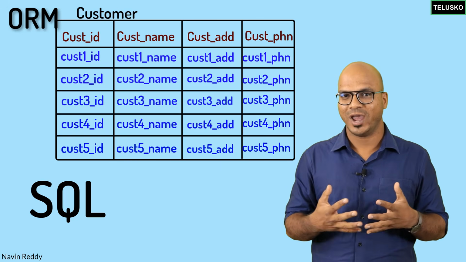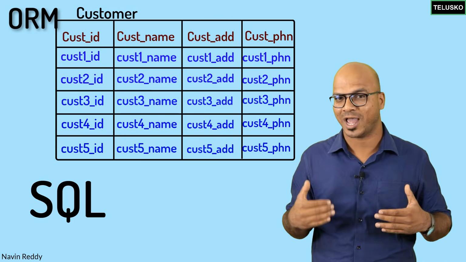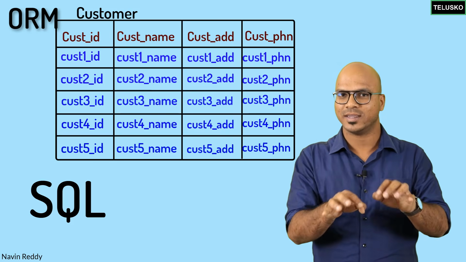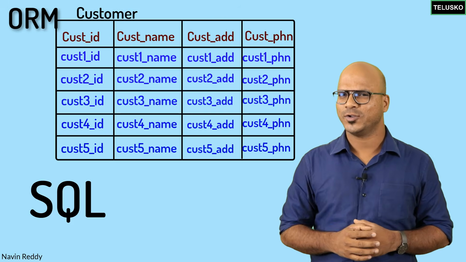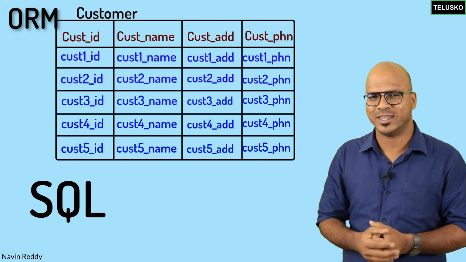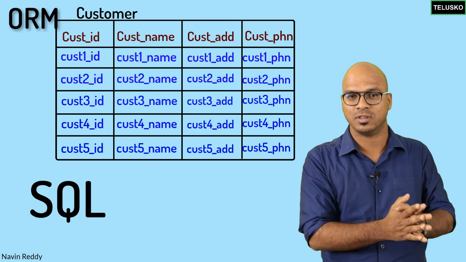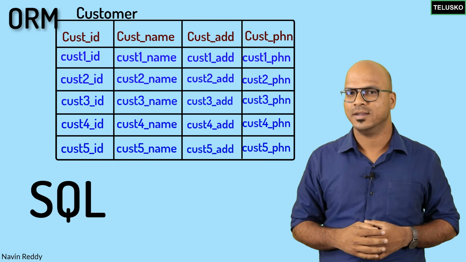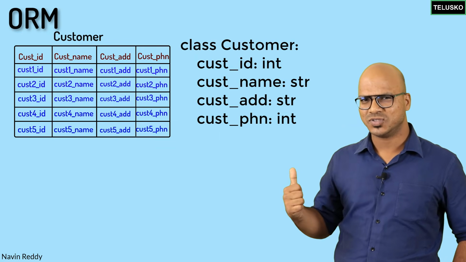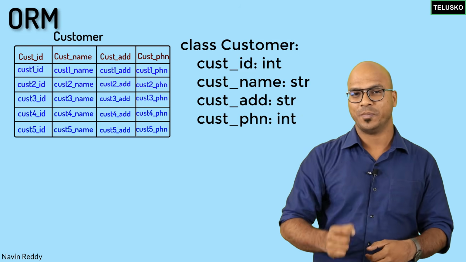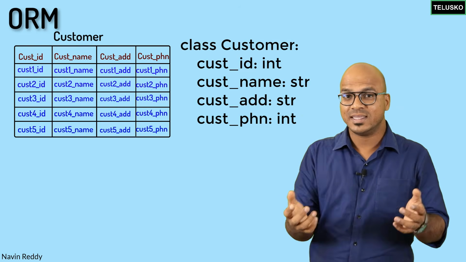When I say you have to use SQL queries, I'm talking about a programmer. So as a programmer, you write the code. You write the SQL code. Now, if you don't want to do that, if you say, hey, I don't want to work on SQL, it's a good language, but maybe I want to focus more on my application, not on the SQL queries. So you can simply say, I've got a class here. I don't even want to create that table. That table should be created automatically. Is it possible? And the answer is yes.